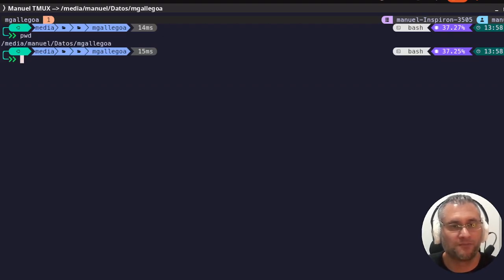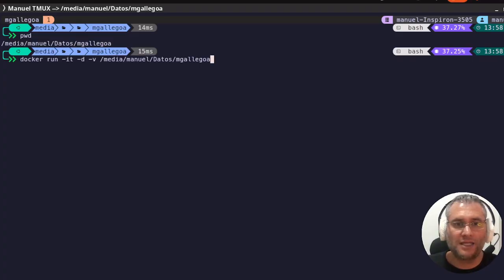Let's run our first dev container and run the command docker run minus iterative minus d minus volume, and I'm going to copy the current directory of my repositories and link to the dev container repositories.